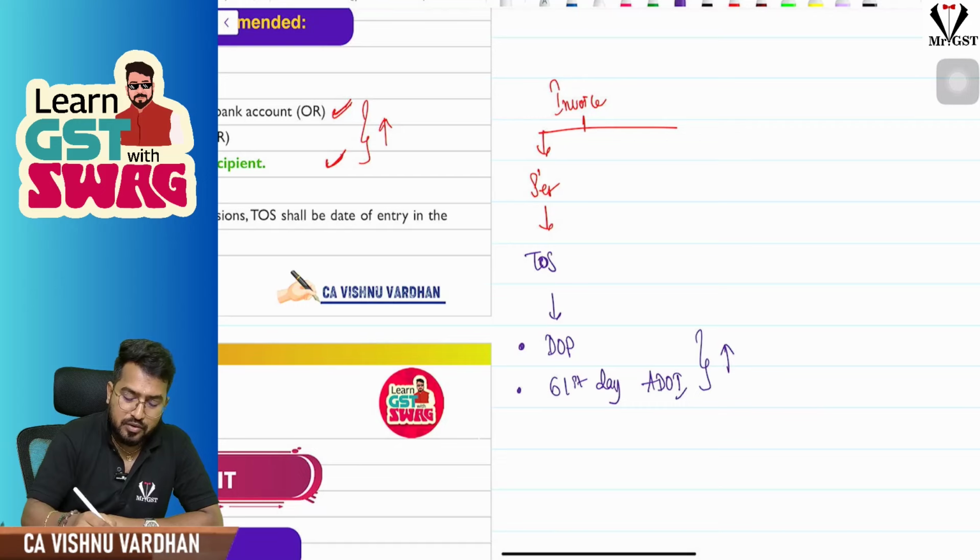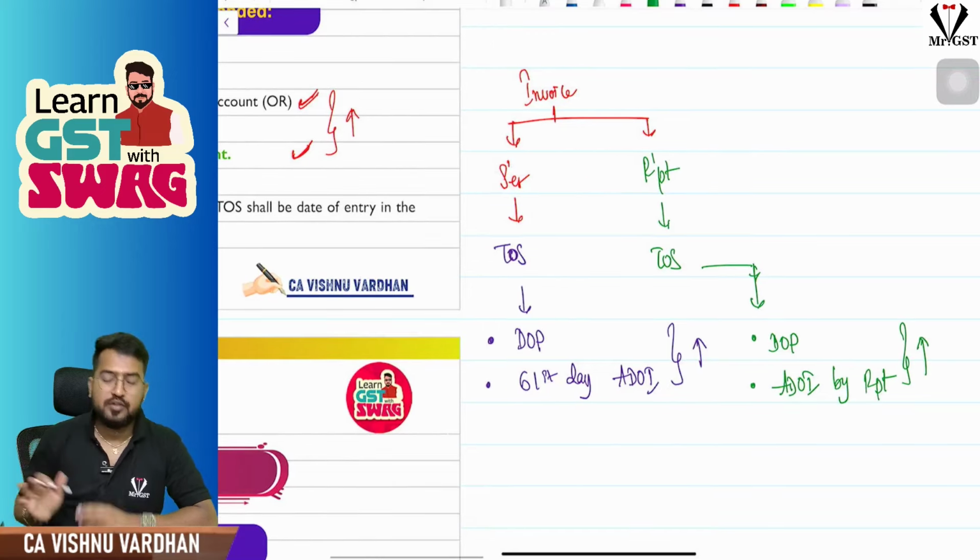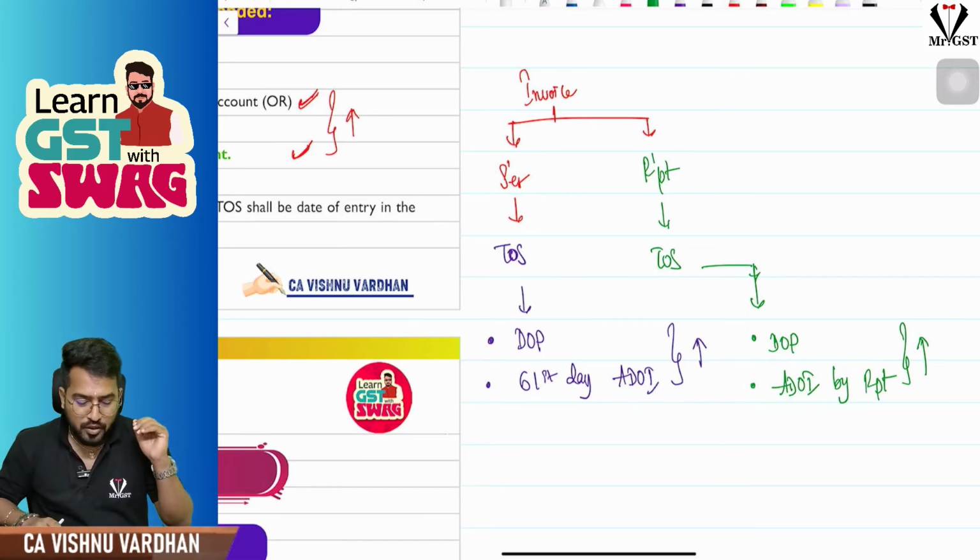If the invoice is raised by the recipient himself, then what is the time of supply? The time of supply will be date of payment or actual date of invoice by the recipient, whichever is earlier. Simple. So this will be the time of supply. Okay, hope it is clear for you. Please be careful with this.